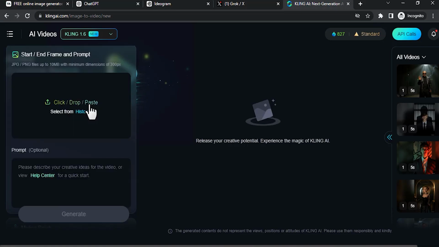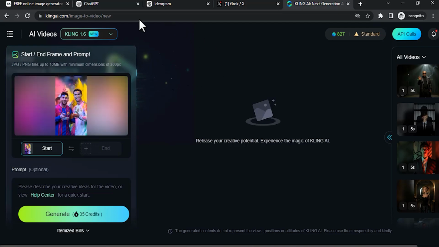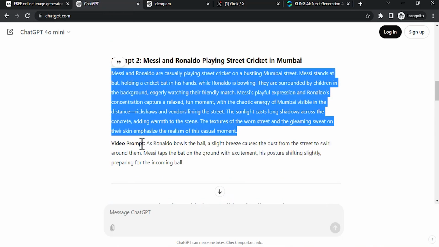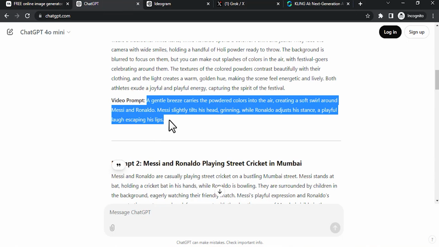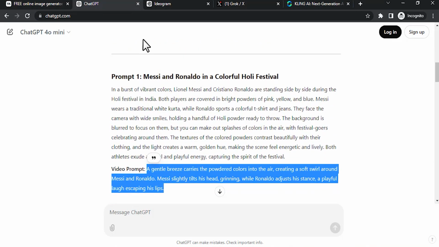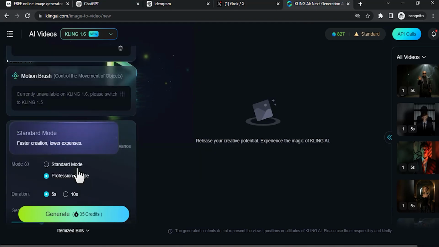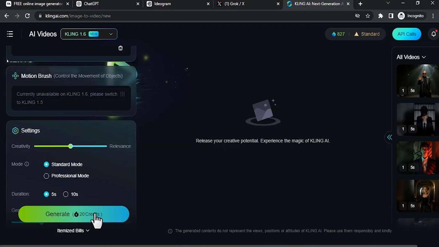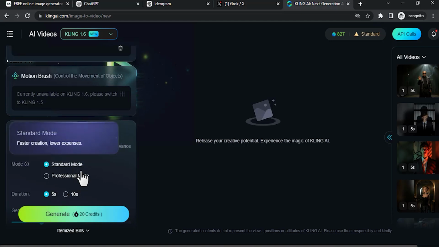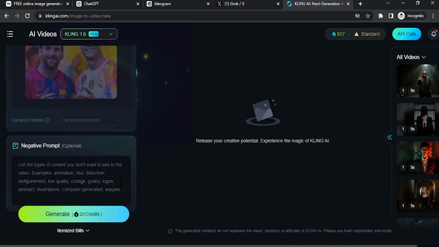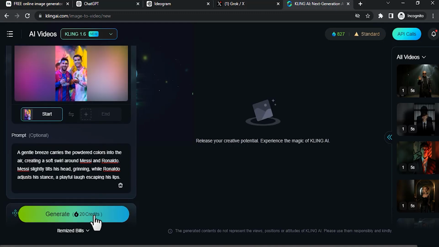Now drop your image. This is the prompt 1 image. I'm going to go to ChatGPT and copy the video prompt for prompt 1 and paste it in this prompt box. I'm going to use the standard mode, since the professional mode uses more credits. And as usual, I'm going to give negative prompts like transition, slideshow, and slow motion. If you want to add more, you can do that as well. Then click on generate.